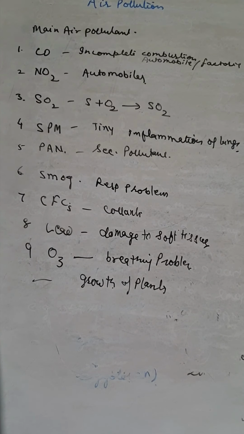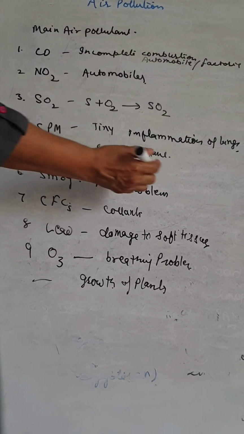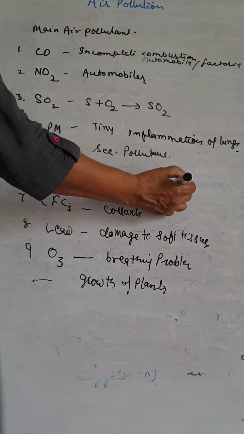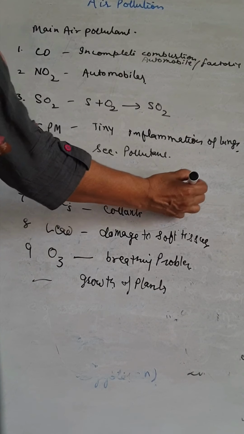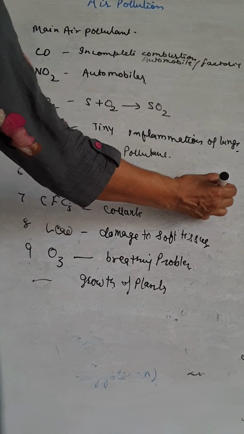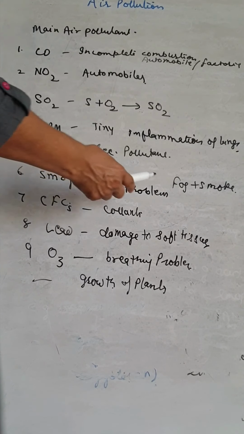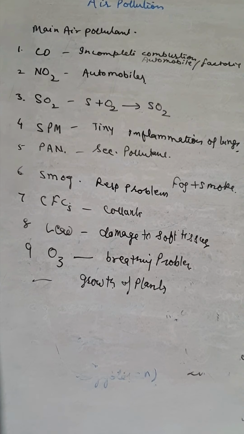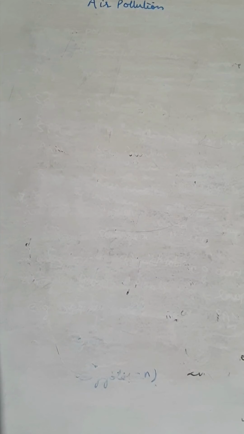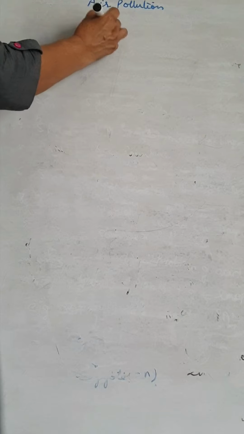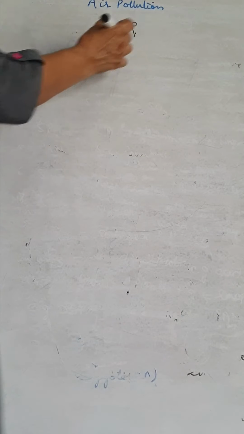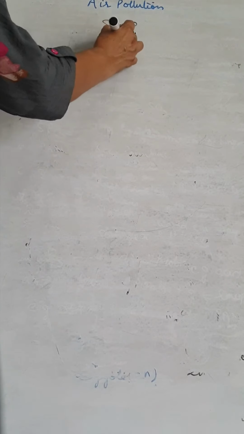So the smoke we have discussed, the smoke is formed by the action of fog plus smoke. So it is a secondary pollutant. Now we discuss the types of smoke. The smoke is of two types.